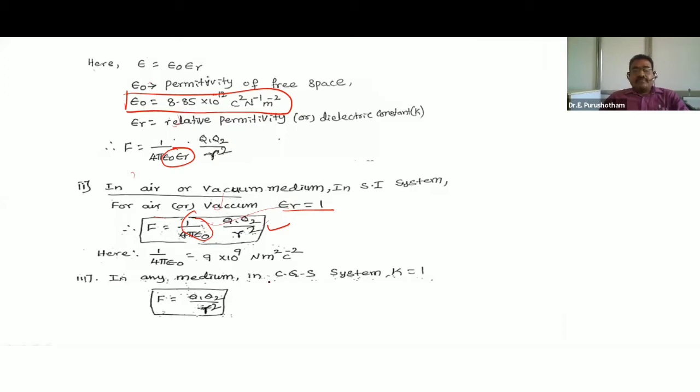In any medium in CGS system, K is equal to 1. So substituting here at the place of K, 1 into Q1 Q2 by R square. So F is equal to Q1 Q2 by that distance square.